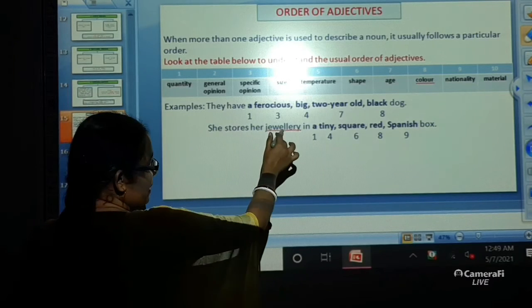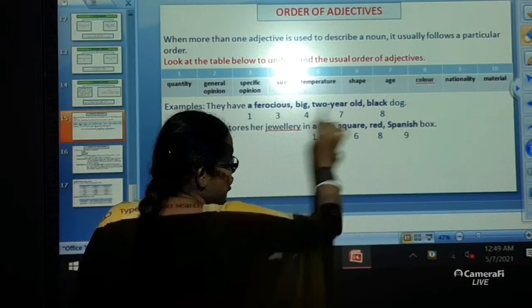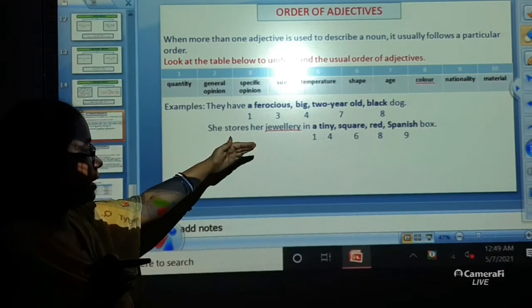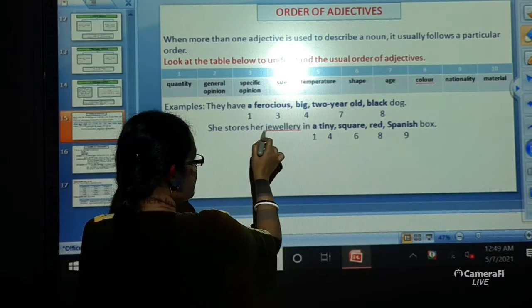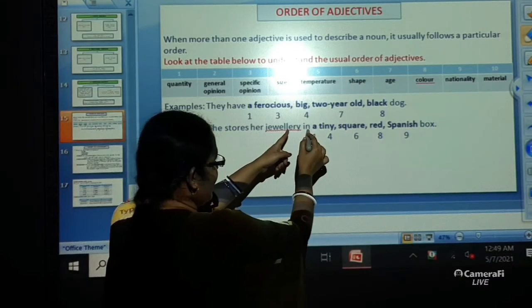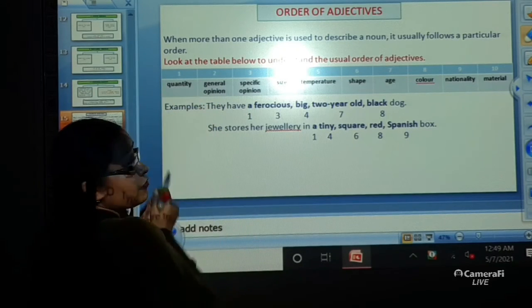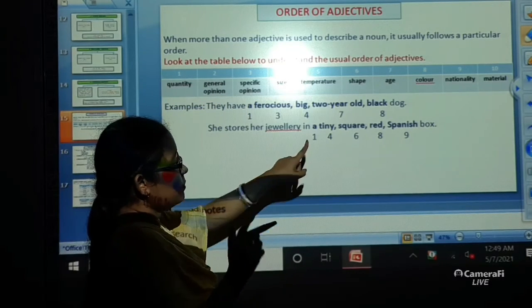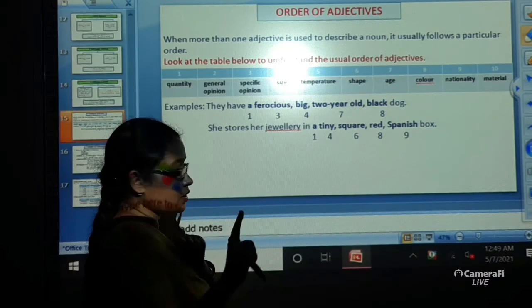Now, the second example that you have is, She stores her jewelry in a tiny square red Spanish box. Now again with this example, with the table, how will you go? She stores her jewelry in it. That comes under the criteria of quantity. It is being spoken about one single box.